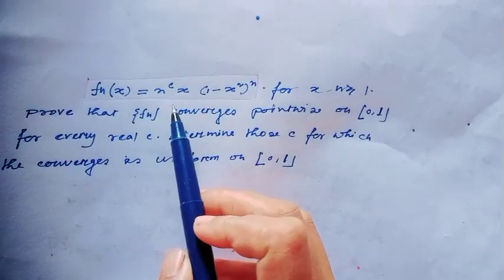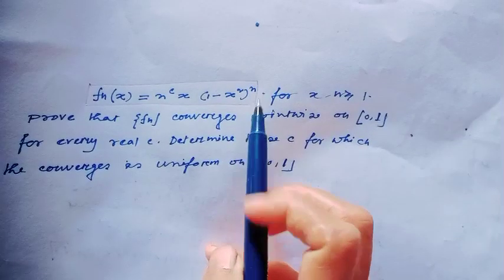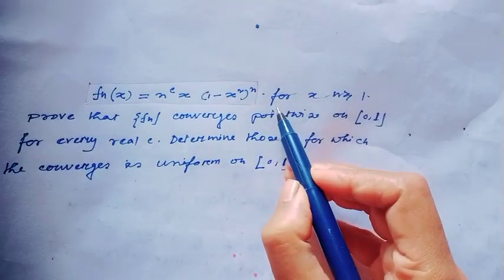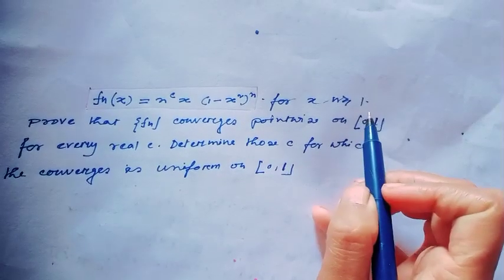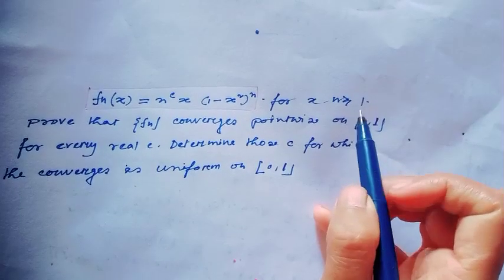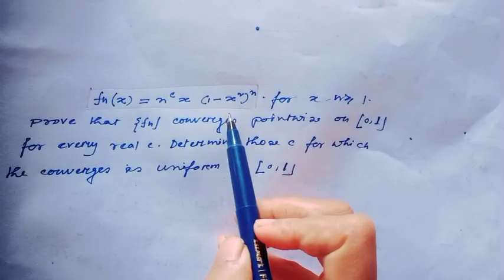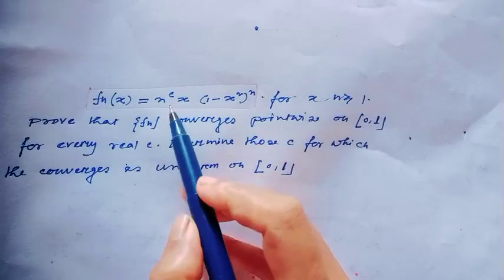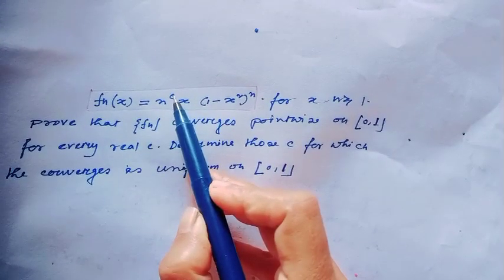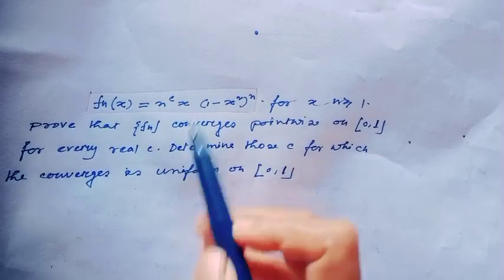f_n(x) equal to n to the power c times x times (1 minus x squared) to the power n, and this sequence of functions is defined for all x when n greater than or equal to 1. I will check whether this sequence of functions is uniformly convergent. But notice, here there exists one parameter c.